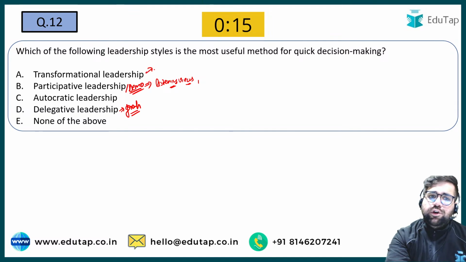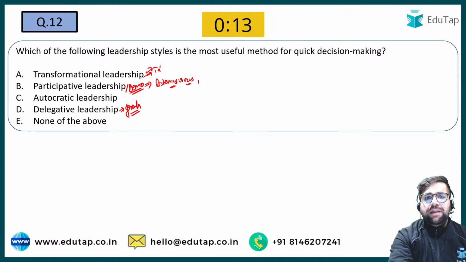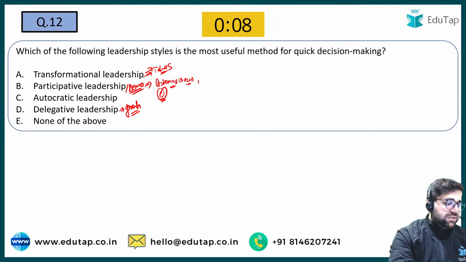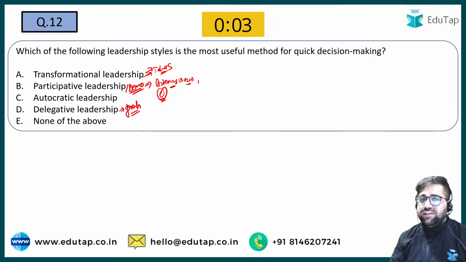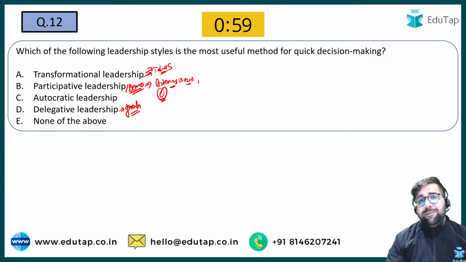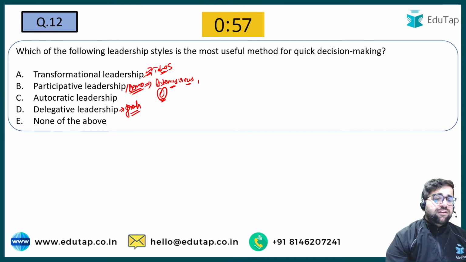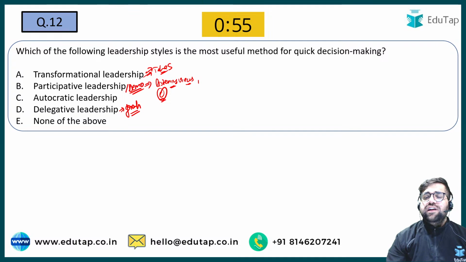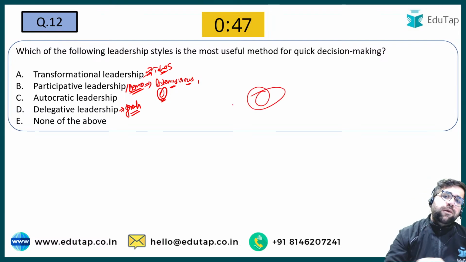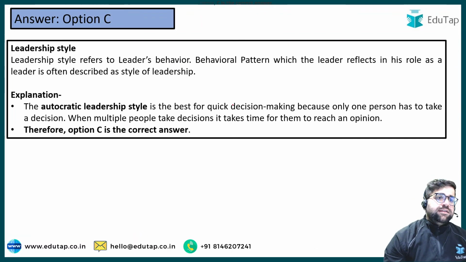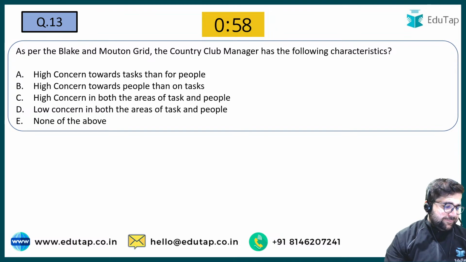Transformational, to an extent, also takes some time, because they have to think before they act. So the right answer will be option number C, because under autocratic leadership a leader makes a very quick decision, and therefore autocratic leadership is very good in a dynamic environment, because you can take the decision by yourself. But there are certain disadvantages of an autocratic leader too. An autocratic leader will never listen to his or her employees. So the right answer is option number C. Good. Now let's move to question number 13.